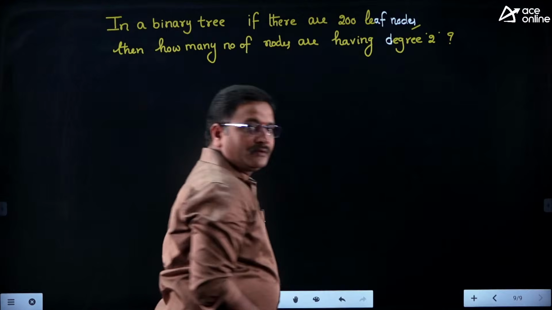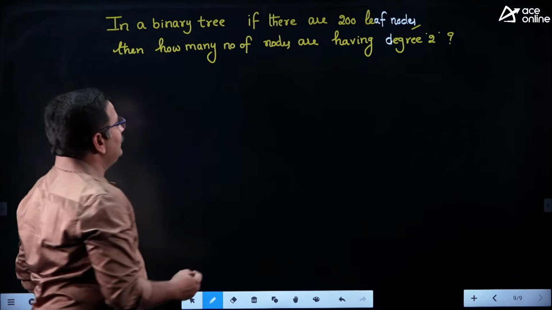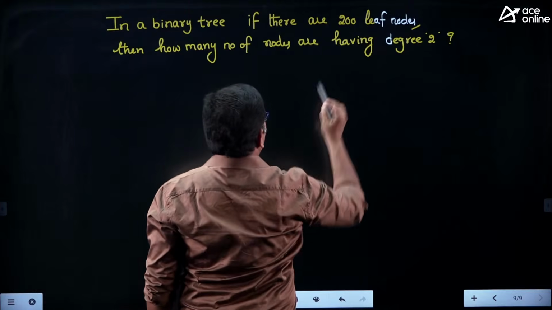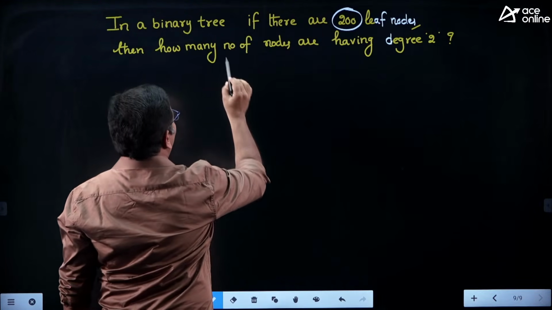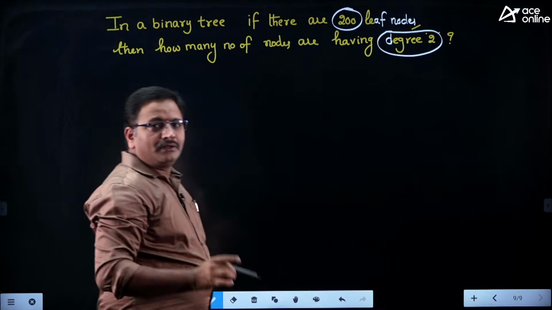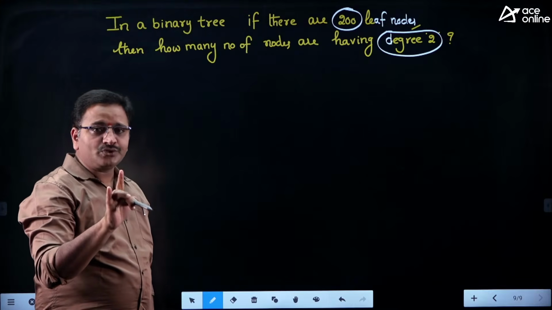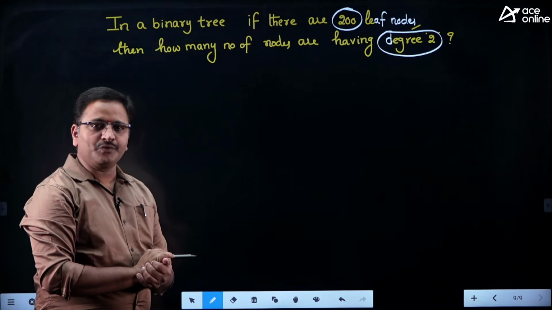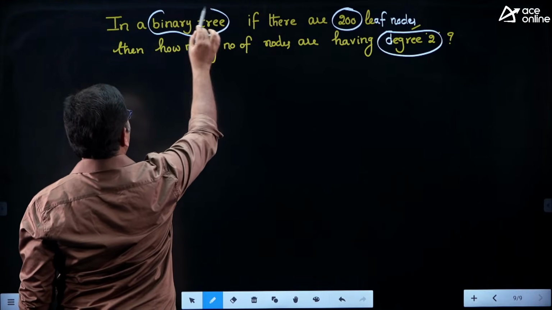So how to answer this type of question? Just apply the previous formula only, friends. If there are 200 leaf nodes, they mention the number of leaf nodes is 200, and they are asking for the number of nodes having degree 2. Generally, in a binary tree, every node has at most degree 2, friends. At most degree 2. Therefore, here they mentioned a binary tree.